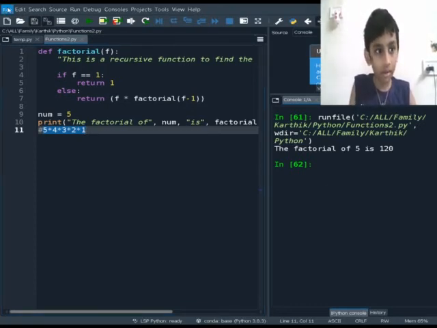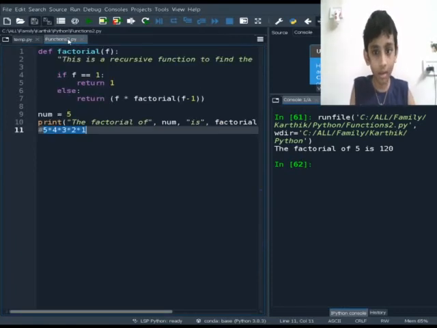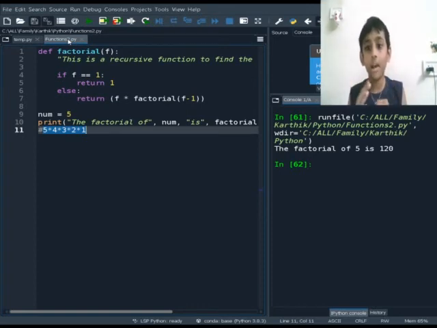Now we're going to discuss anonymous functions. Functions which are not declared in the standard manner but by using the lambda keyword are called anonymous functions. You can use the lambda keyword to create small anonymous functions. Lambda form can take any number of arguments but returns just one value in the form of an expression.